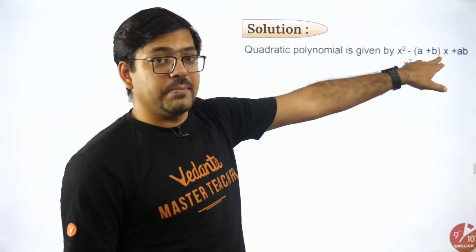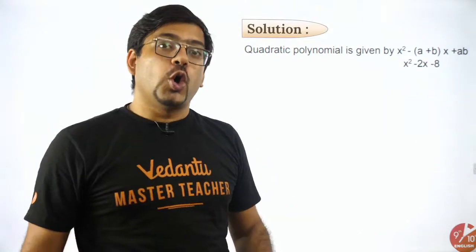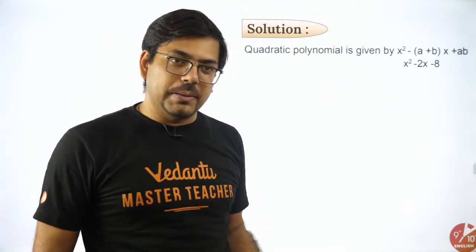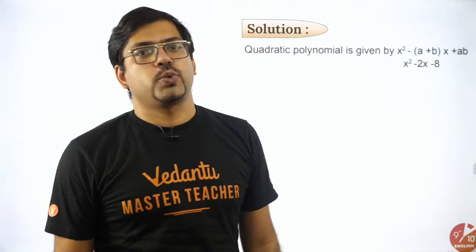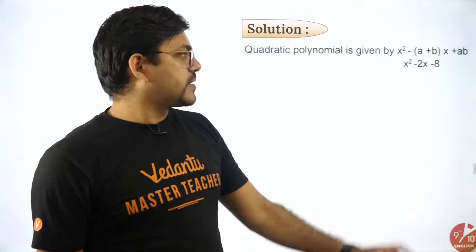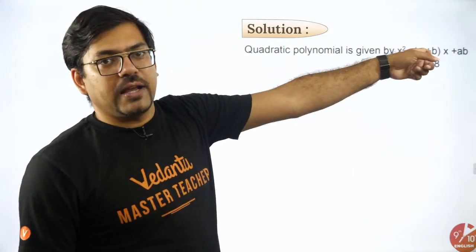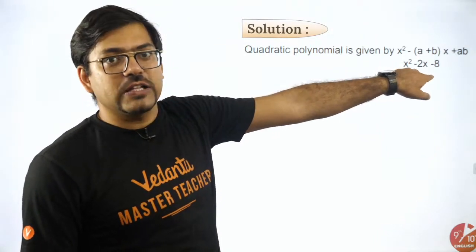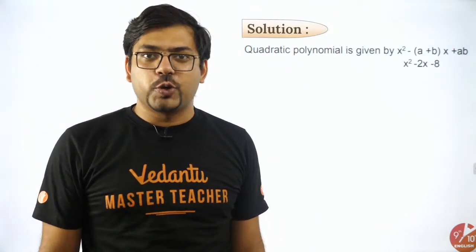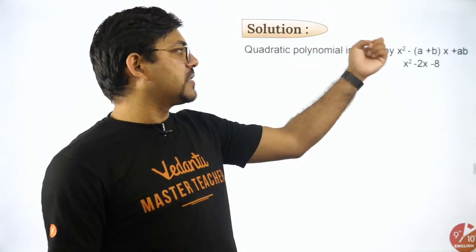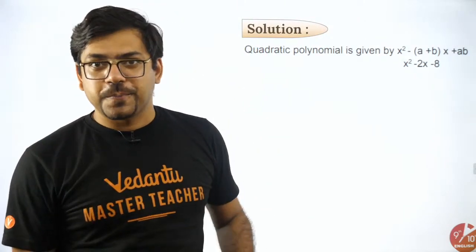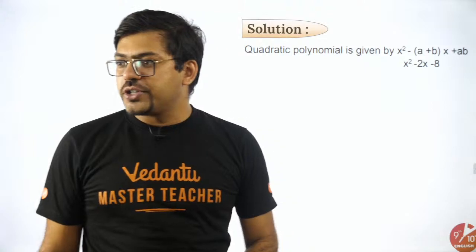x square minus sum times x plus product. Or if you don't remember, you can just directly write the answer, x square minus 2x minus 8. That's it. So just 2 lines, x square minus sum times x plus product, and this second answer, you are done. 1 mark given to you. You don't even need to write this long statement. Not required. Okay? Fine. Sir, मुझे एक doubt है.